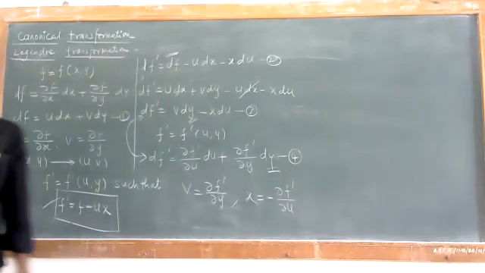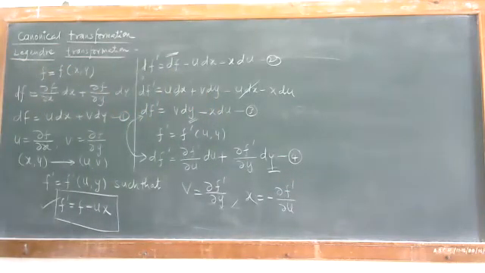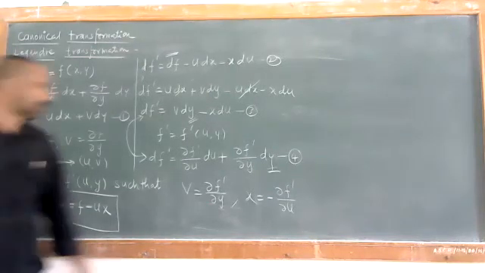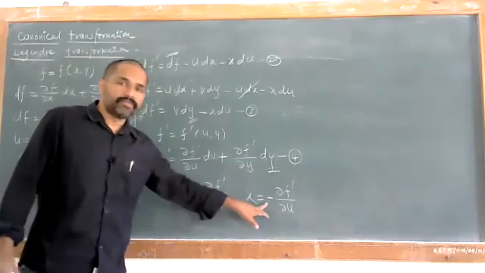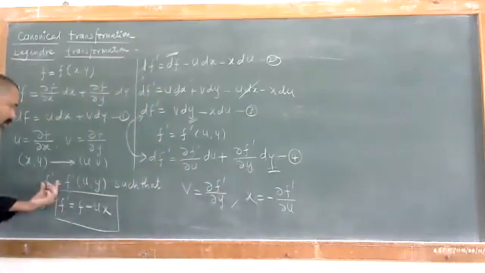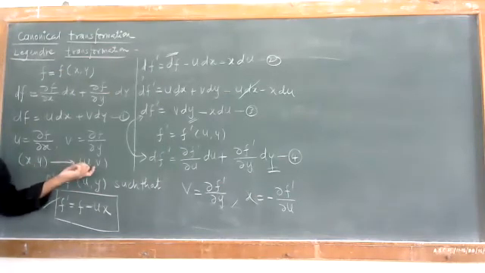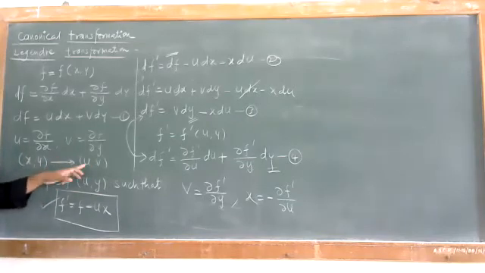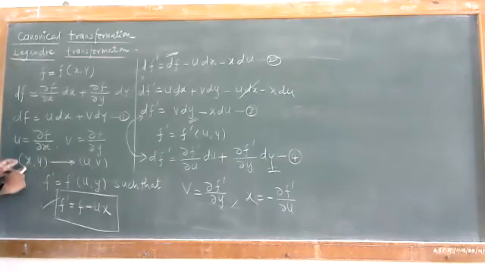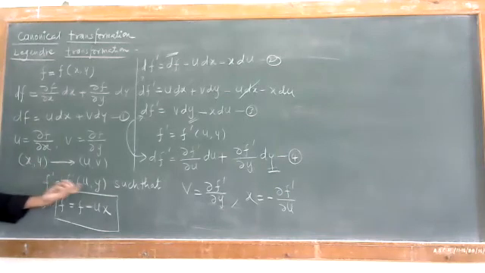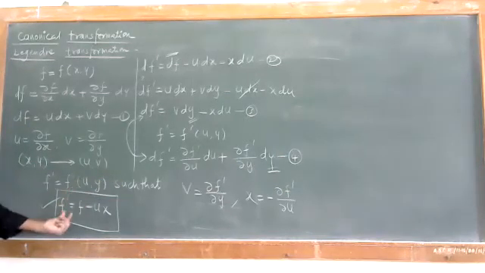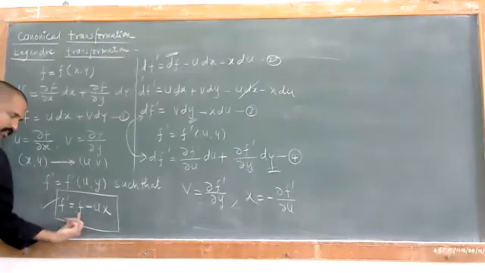So we'll have two values. We'll have a value of v is equal to partial f dash by partial y, and x that is partial f dash by partial u with a negative sign. Remember what was said, we are just transforming the equation and changing the basis from xy to uv. So that u is an independent variable and x is the dependent variable. u is independent, x is dependent, and this is how we considered it: let f dash be a function of u, y, such that f dash is equal to f minus ux.